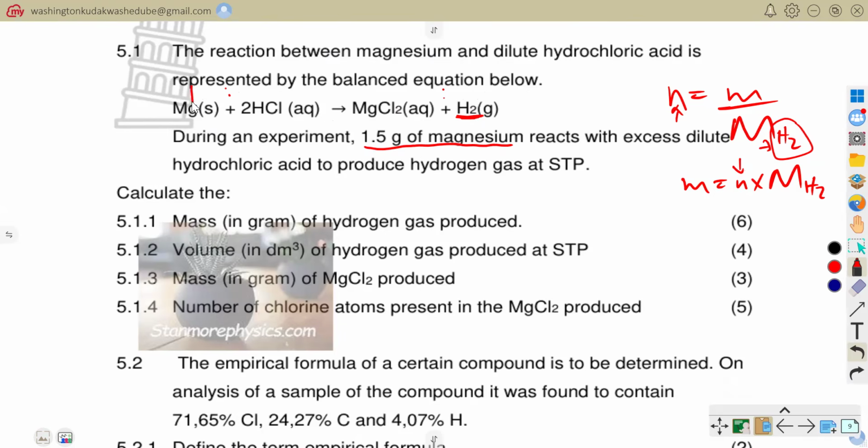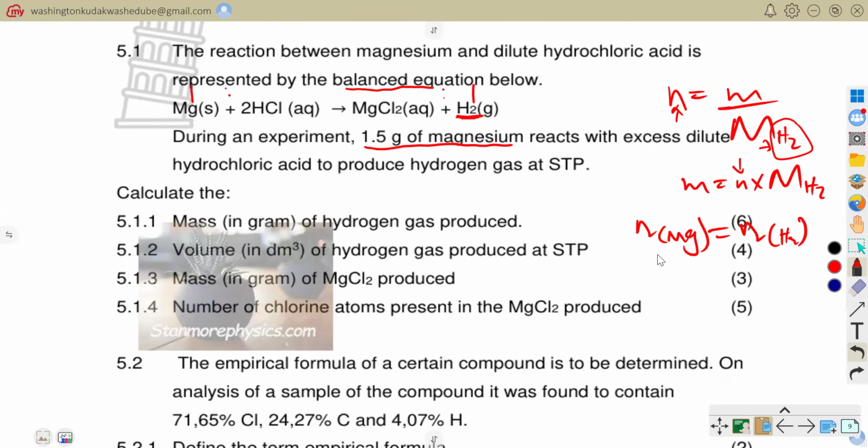So you can see it's 1:1, because they told us that the reaction between magnesium and dilute hydrochloric acid is represented by a balanced equation. Once you have a balanced equation, you are able to relate the mole ratio there. So I need to determine the number of moles of what? Of magnesium. And those moles of magnesium used are equivalent to the number of moles of what? Of the hydrogen that is being produced. Because this is what the mole ratio is saying, 1:1.